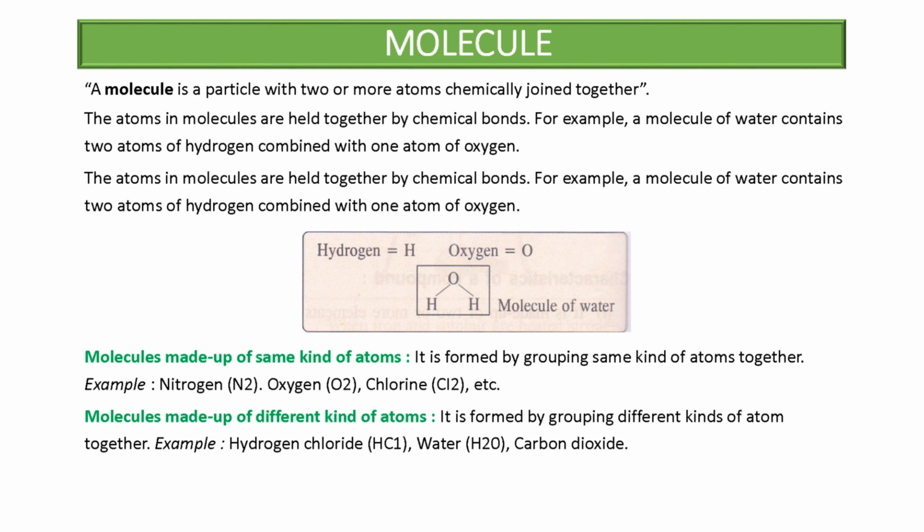In water, H2O, there are different kinds of atoms, and also in carbon dioxide. The formula of carbon dioxide is CO2: one carbon atom and two oxygen atoms. So molecules have two types: same kind of atoms and different kinds of atoms.